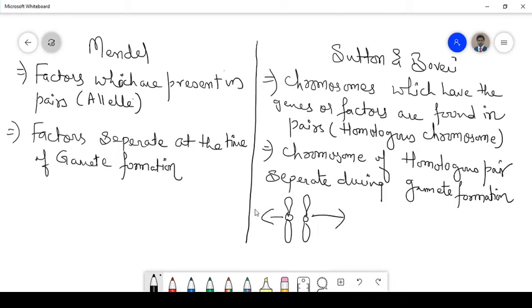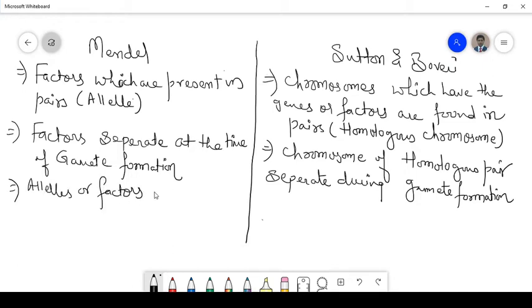Now, the third point of difference was that the alleles, or factors, assort independently.